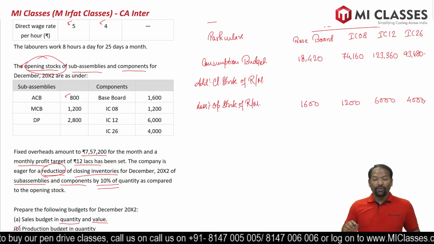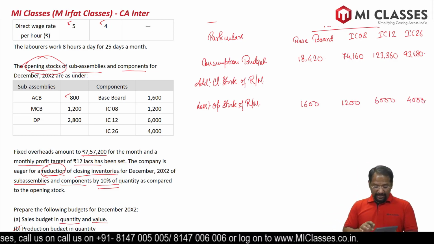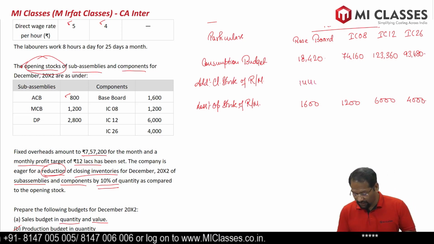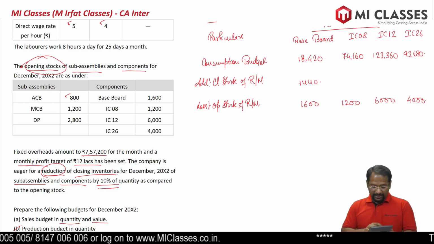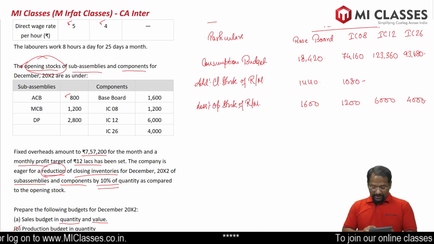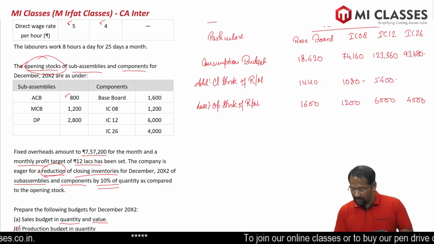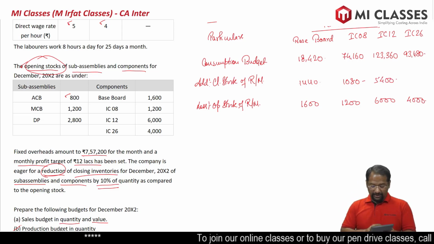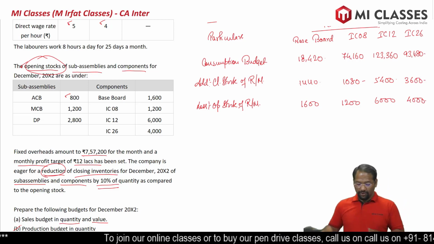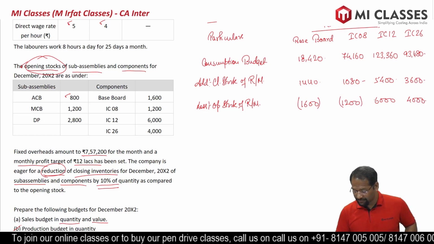It said closing stock is 10% lower than this. So 1,600 minus 10% is 1,440, 1,200 minus 10% is 1,080, 6,000 minus 10% is 5,400, and 4,000 minus 10% is 3,600. All opening stock we will write in negative terms.